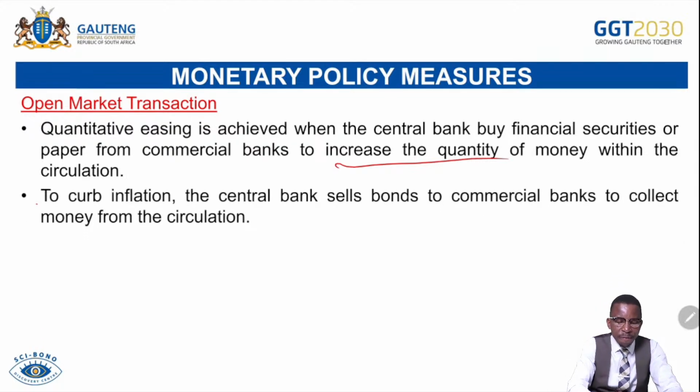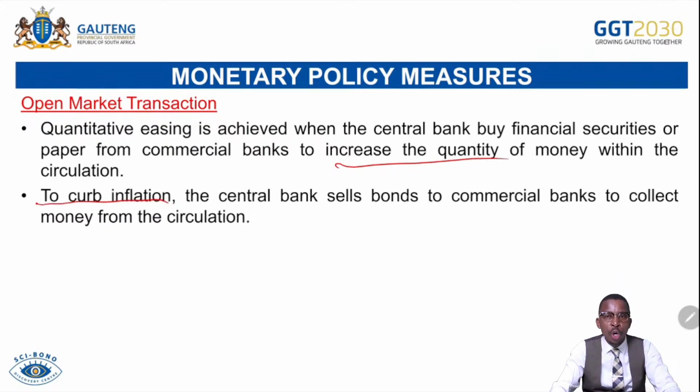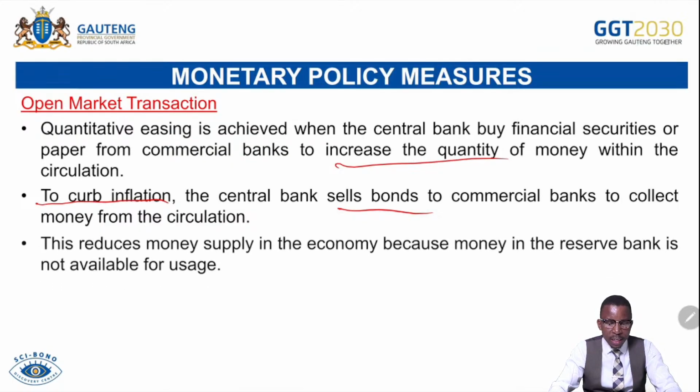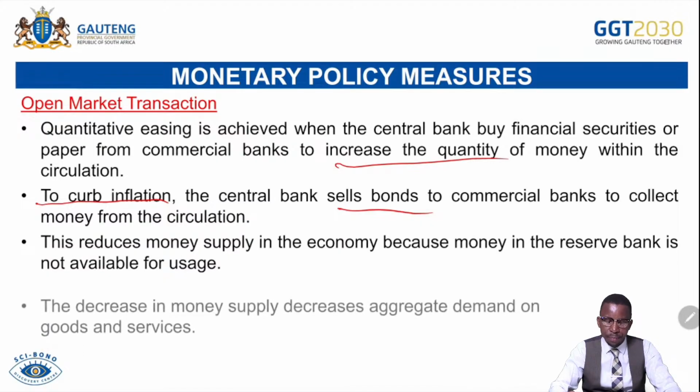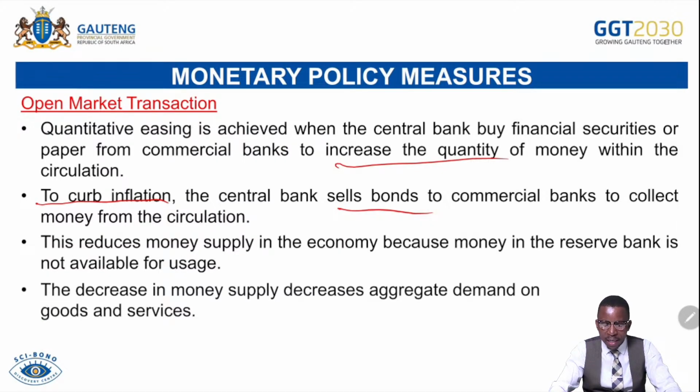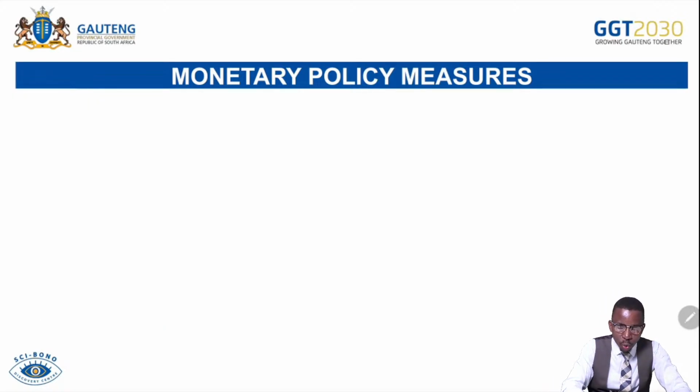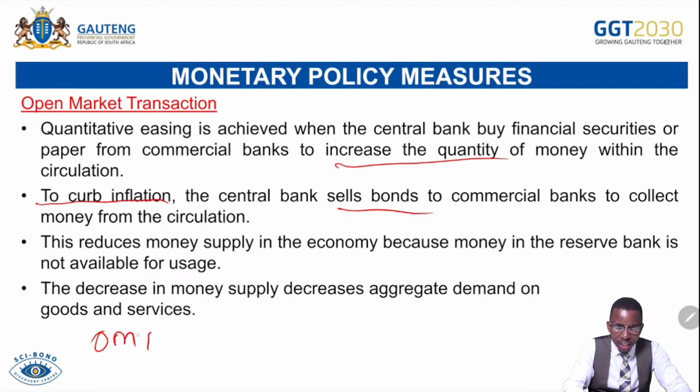So to curb inflation, or to reduce, combat, or eradicate inflation, the central bank sells bonds to commercial banks or in the open market to collect money from the circulation. This reduces money supply in the economy because money in the Reserve Bank is not available for usage. So the decrease in money supply decreases the aggregate demand for goods and services, which will decrease the price level or inflation. So that is the open market operation.